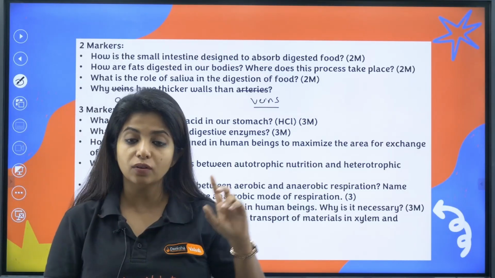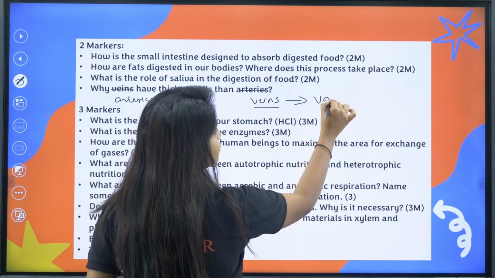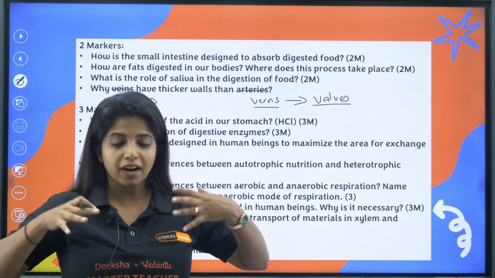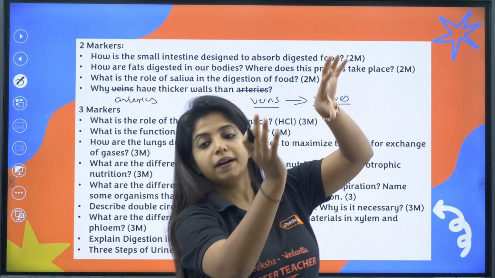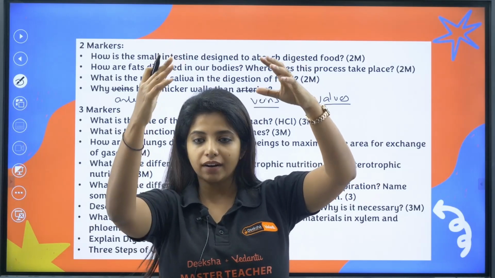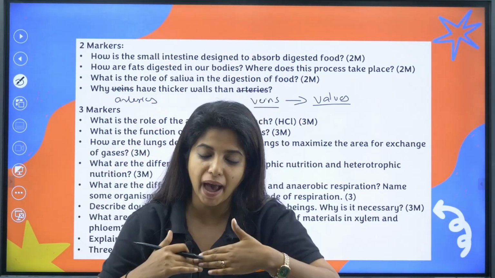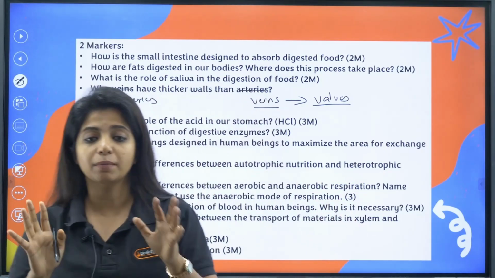which is why they have thicker walls than veins. And one question can be asked, why do veins have valves but arteries do not? Arteries are under pressure, so blood does go to one side, but veins carry the blood back towards the heart. There is not much pressure, which is why blood can come back also, which is why they have valves, so that the backflow can be prevented.